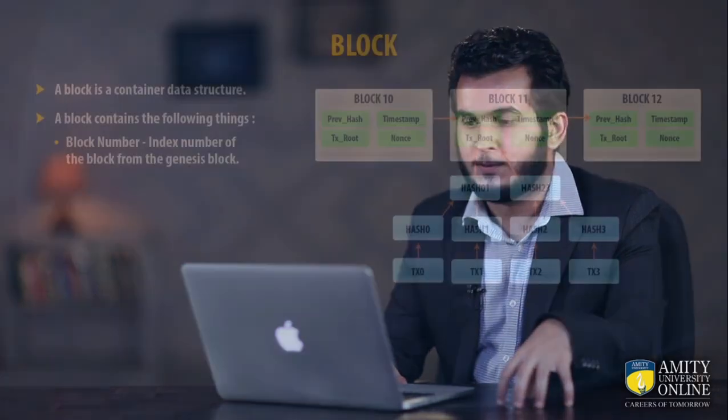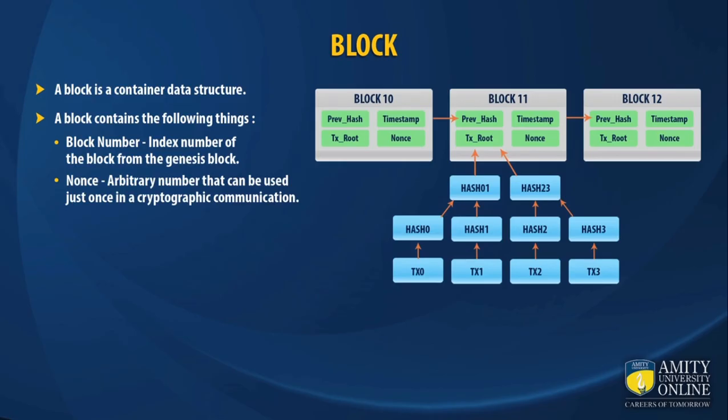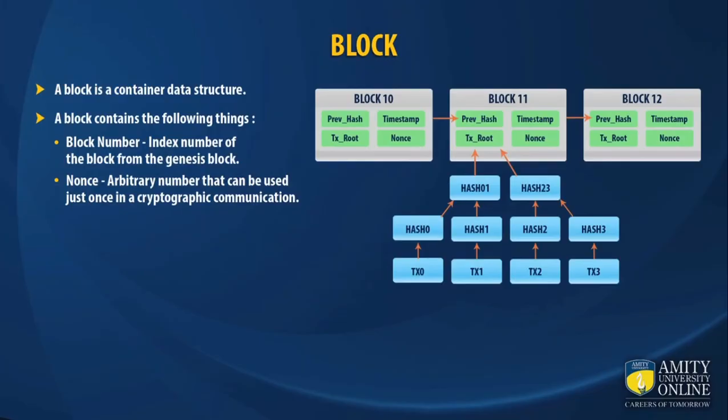One of the attributes of a block is nonce. A nonce is a 32-bit number which is adjusted by the miner in order to create a valid hash of the block. It is practically impossible to predict which nonce will result in a valid hash of the block other than brute forcing it.